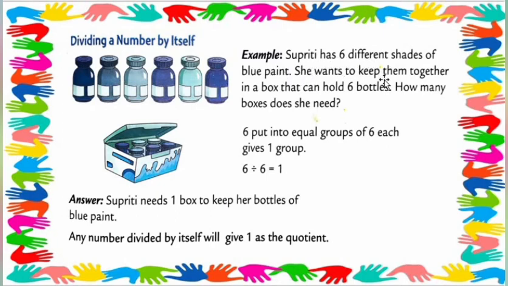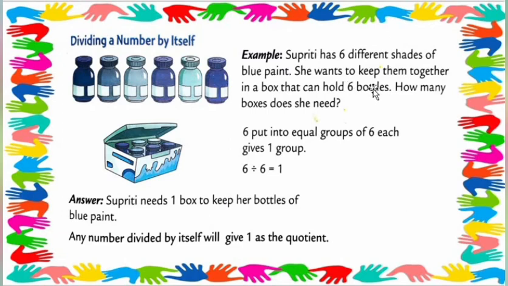Example: Supriti has 6 different shades of blue paint, like blue, light blue, dark blue, 6 shades of blue paint.